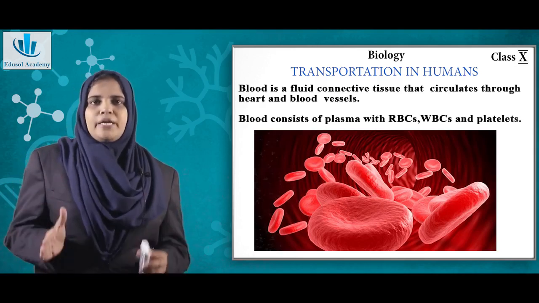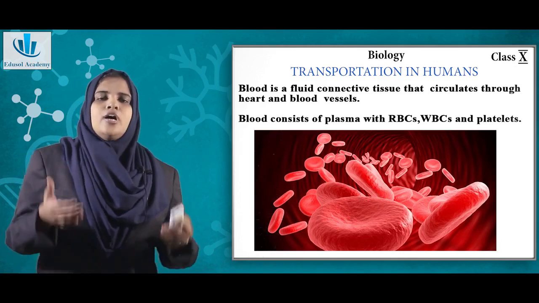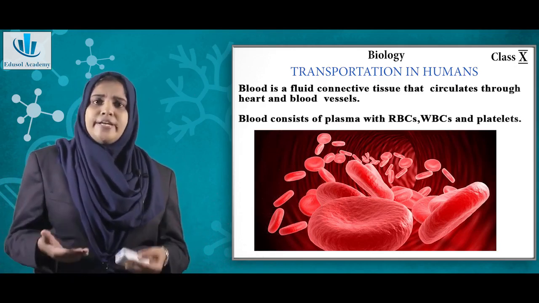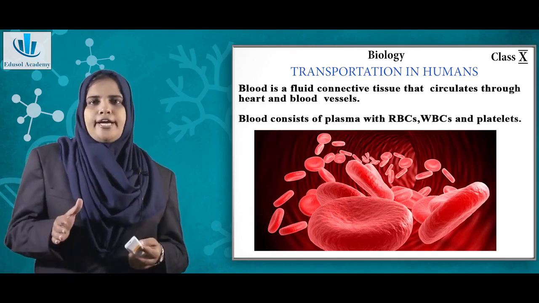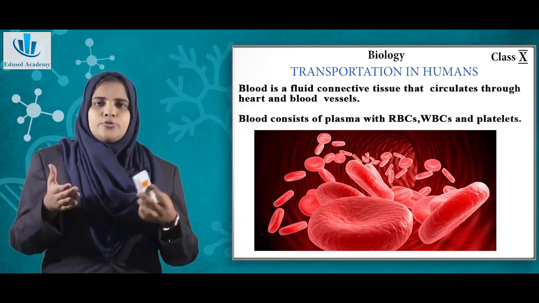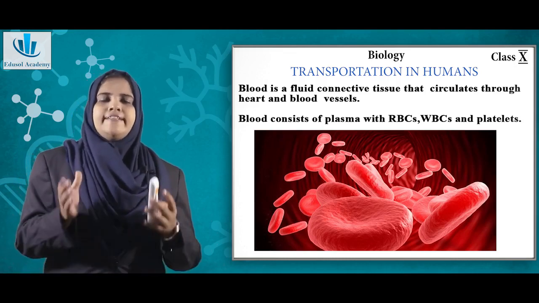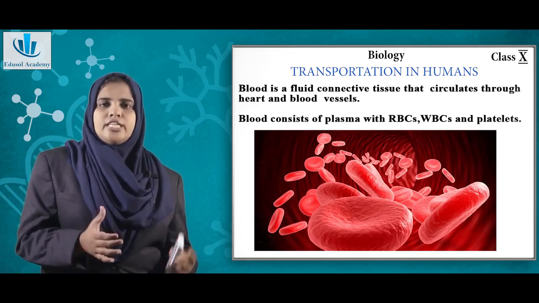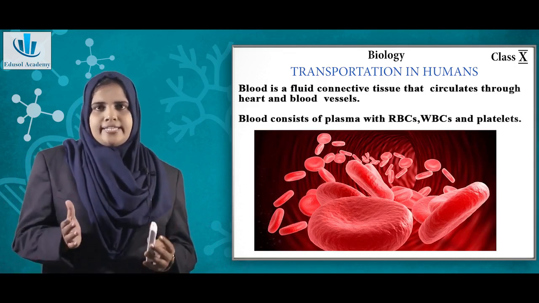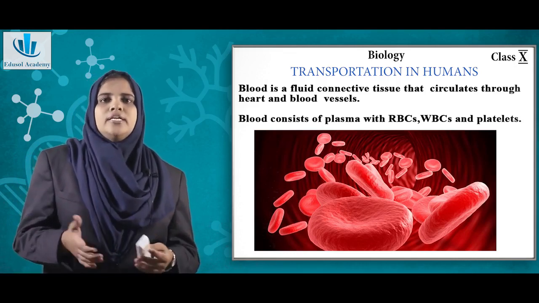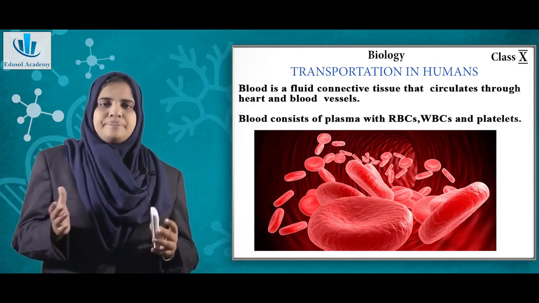It is this pigment that binds with oxygen, and it can also bind with carbon dioxide, and it is through these RBCs that the oxygen reaches the individual cells and performs the various functions.